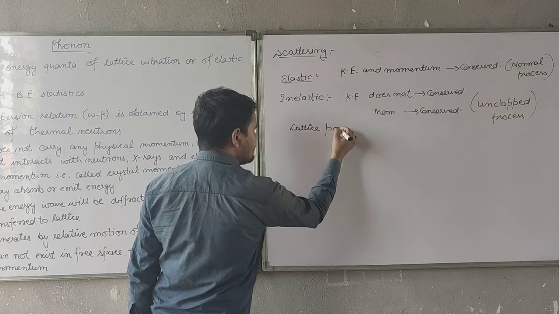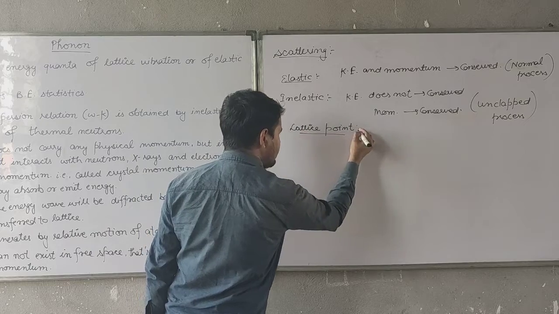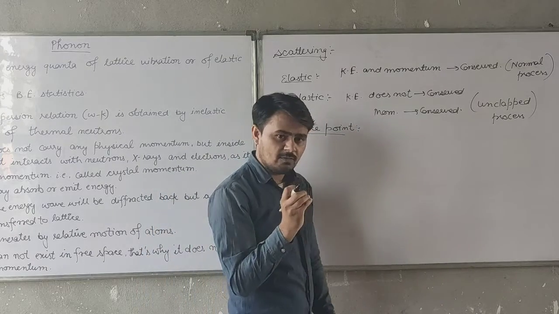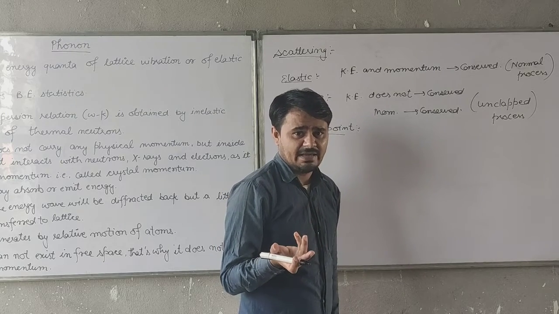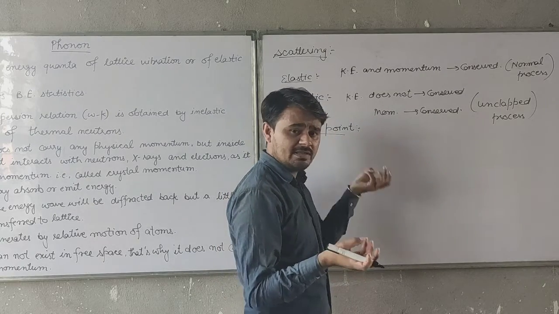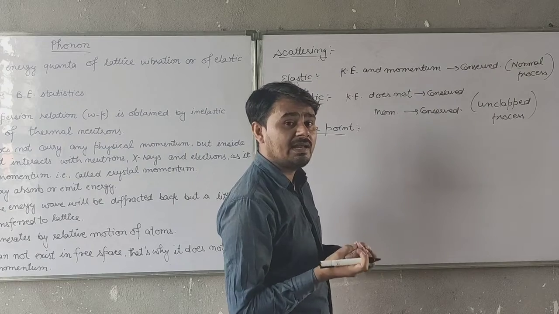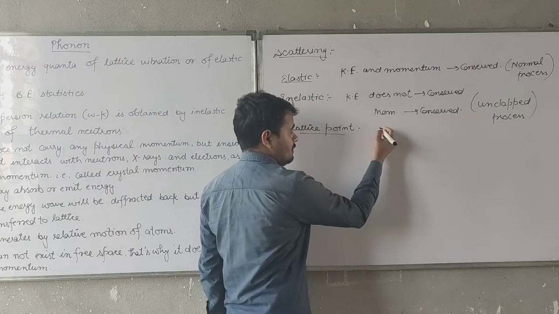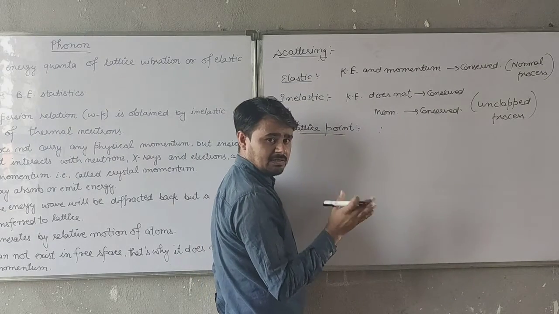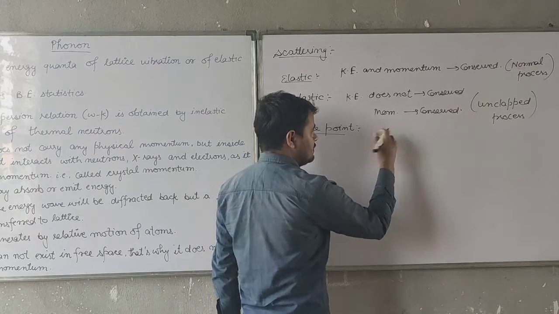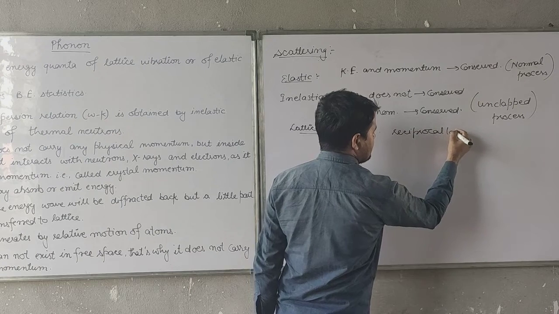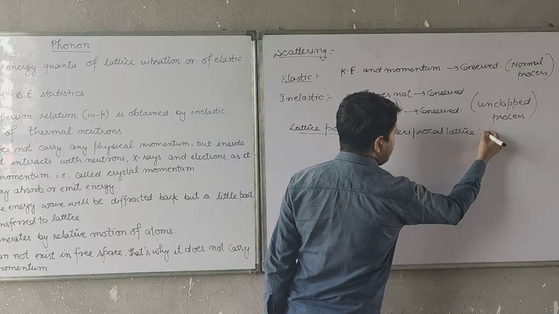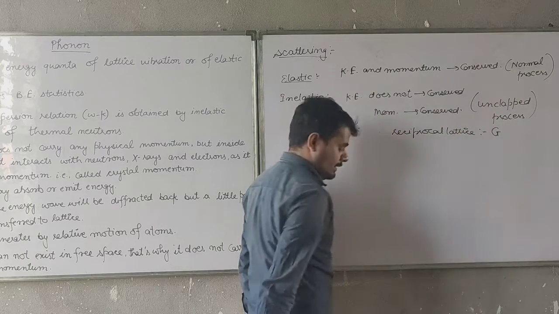Here, the concept of lattice points means interaction of phonon with lattice, and I can represent lattice points by the reciprocal lattice. Is it clear? We all have done in the previous semester that the reciprocal lattice vector or lattice point is denoted by capital G.